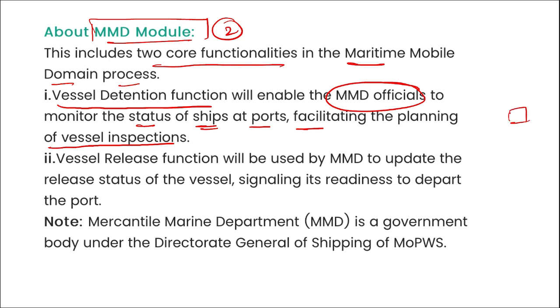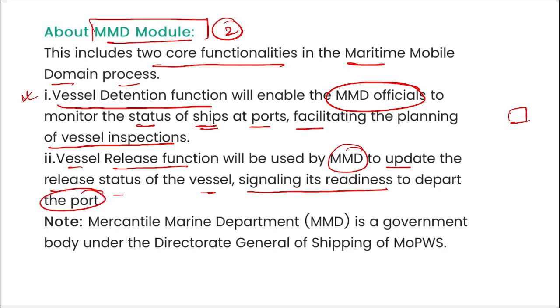When these ships are docked at the ports, this particular MMD module will help us with the vessel detention function and will help us to plan for the various inspections of those vessels, right? Then second is the vessel release function. This will be used by MMD to update the release status of the vessel, signaling the readiness to depart the port.